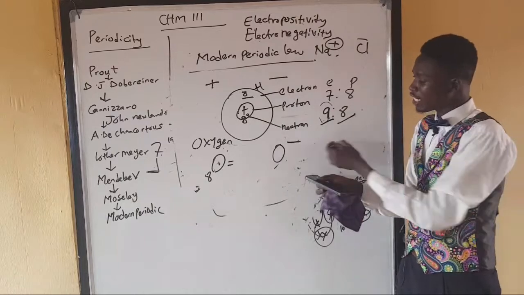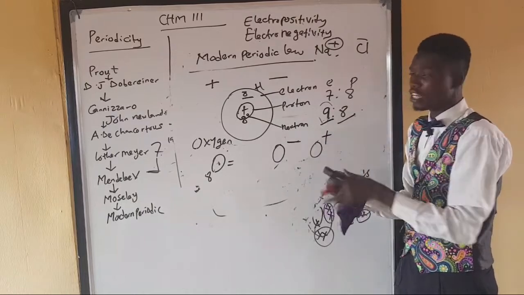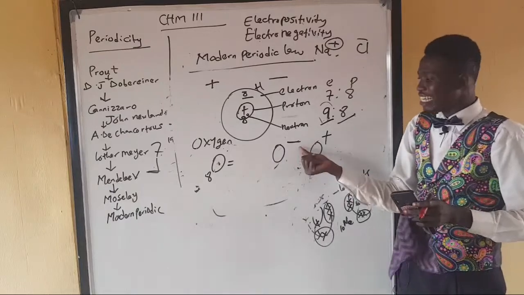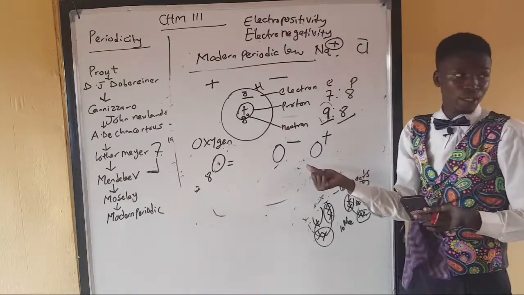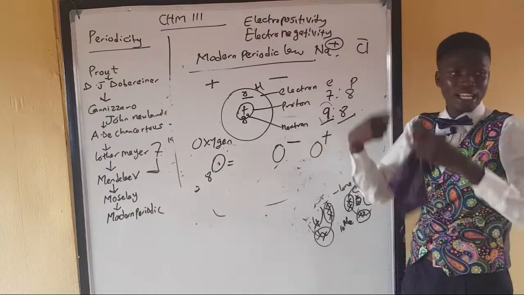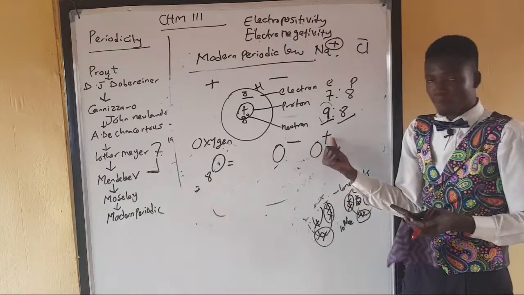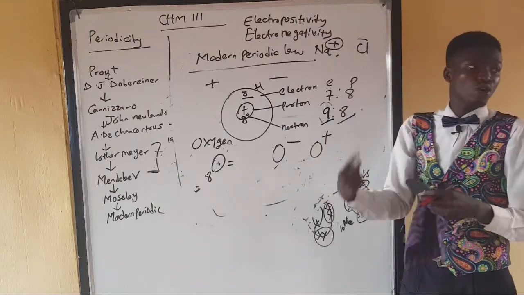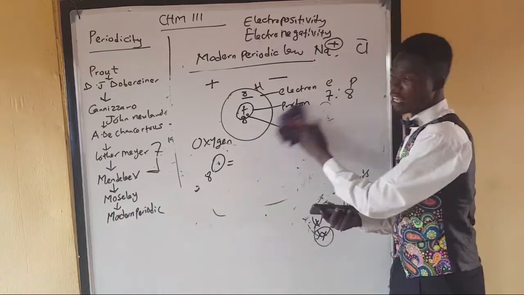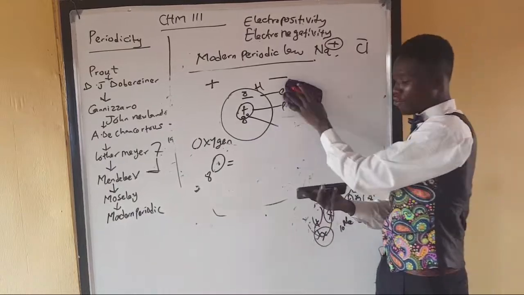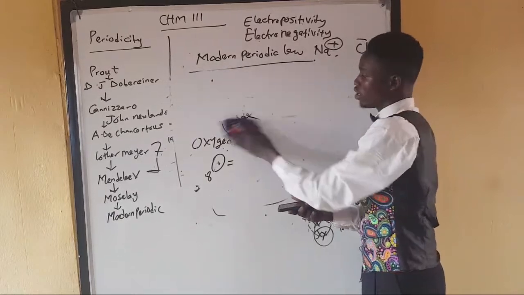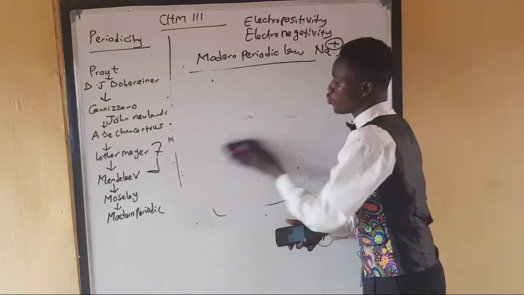So being negatively charged or positively charged does not actually indicate our normal addition and subtraction. It's indicating which of the subatomic particles between proton and electron is more in that species. So if you have negative, that means there are plenty of electrons. If you have positive, that means there are fewer electrons compared to protons. And that's why we have that. Please, are we together? I believe you are still following. If you are following, please give a signal. All right? I hope you understand.